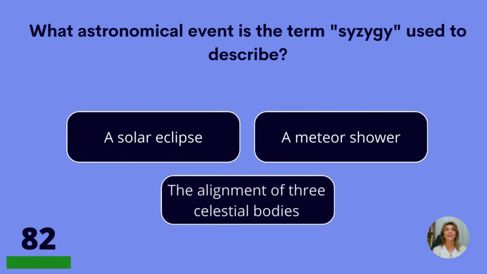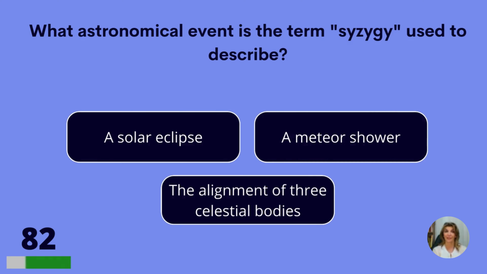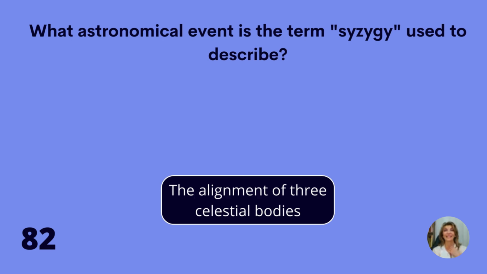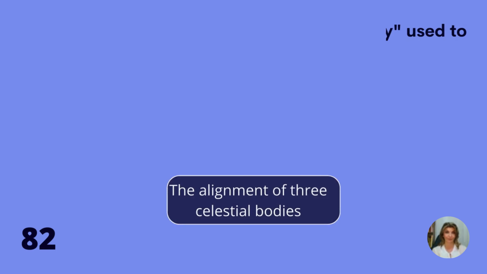What astronomical event is the term syzygy used to describe? A solar eclipse, a meteor shower, or the alignment of three celestial bodies? The alignment of three celestial bodies.